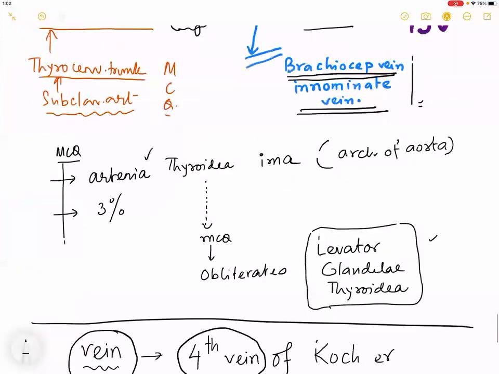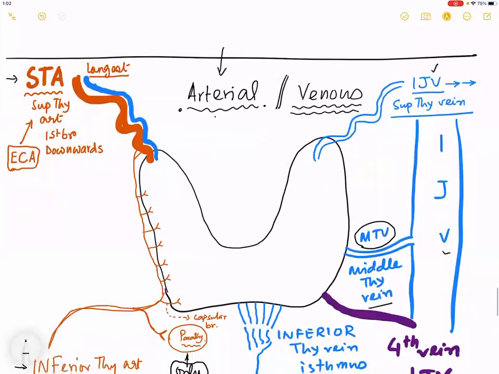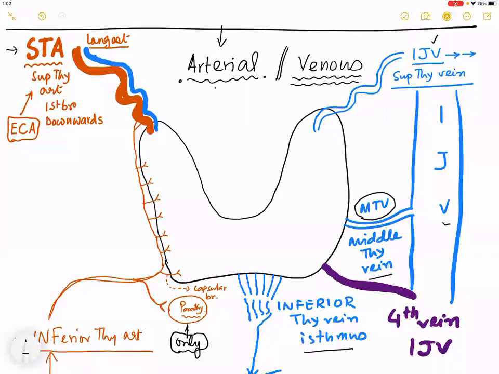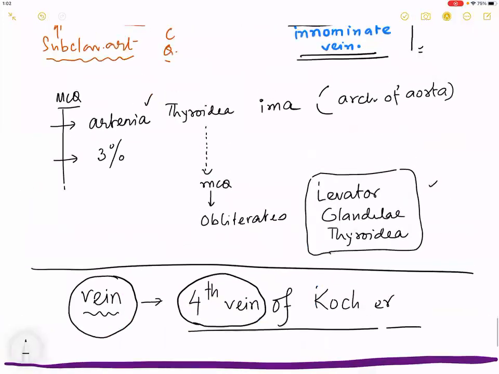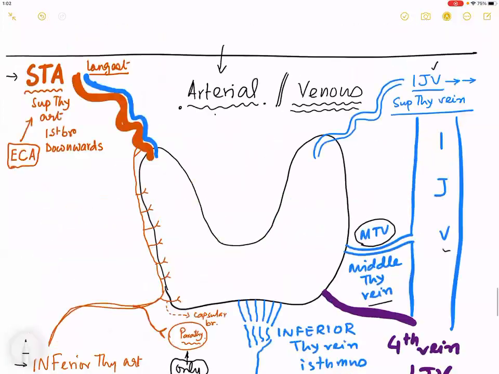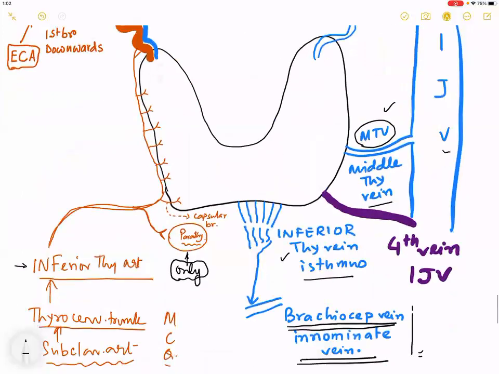Before we start, you had a recap of the arteries and veins: the superior thyroid artery, the inferior thyroid artery, and I even told you an MCQ artery called arteria thyroidea ima. In the veins, I told you about the superior thyroid vein, the middle thyroid vein, the inferior thyroid vein, and something called the fourth vein, or the internal jugular vein. So this completes the description.